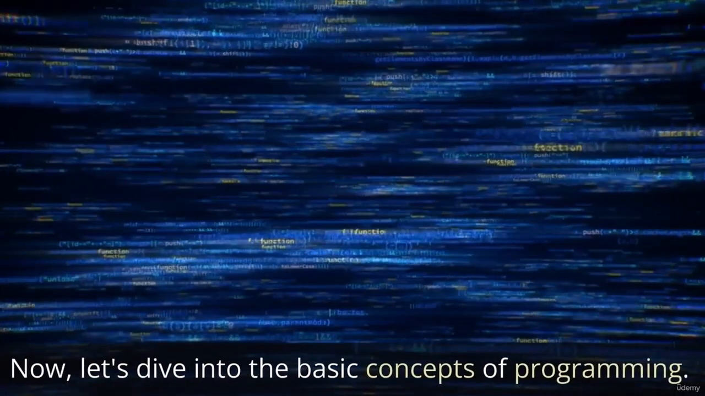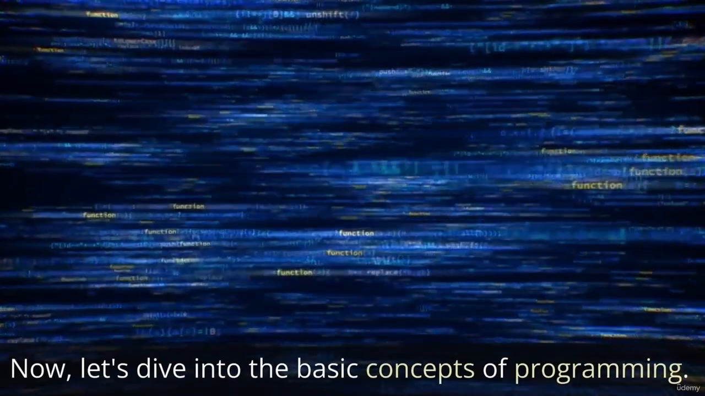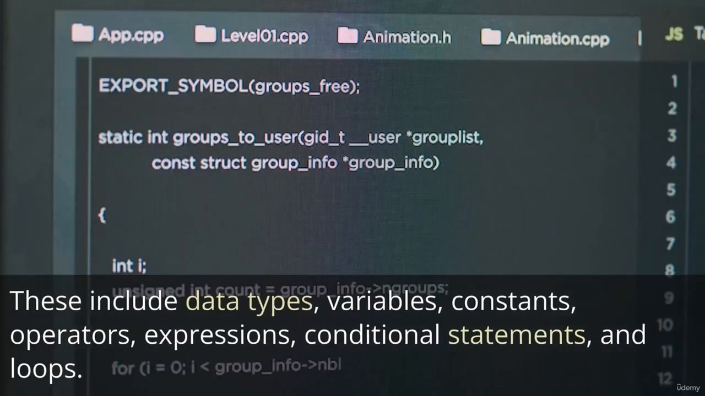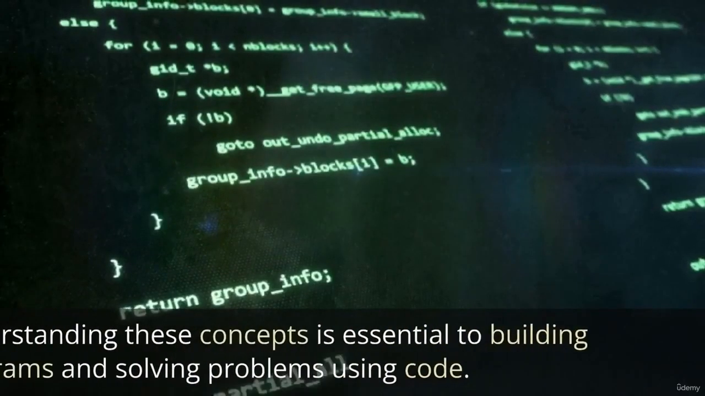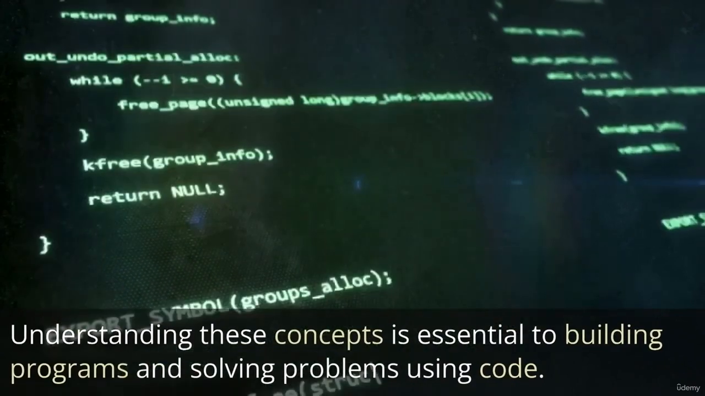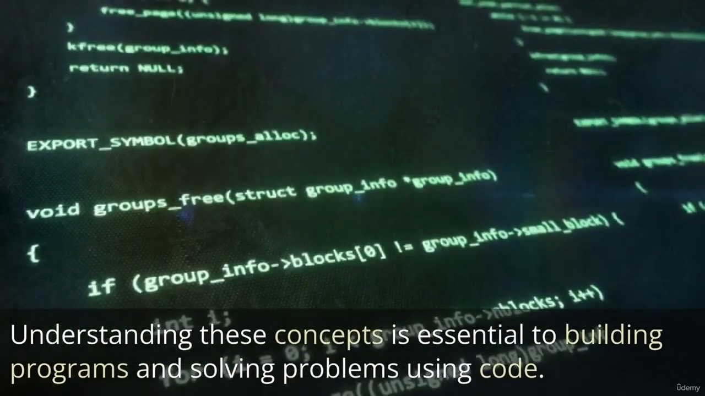Now, let's dive into the basic concepts of programming. These include data types, variables, constants, operators, expressions, conditional statements, and loops. Understanding these concepts is essential to building programs and solving problems using code.